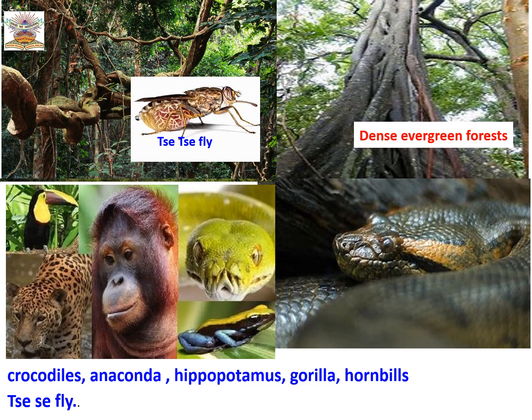They are dense evergreen forest. They are dense forest, and the animals you can see here, the chimpanzees, the gorilla, the hornbill. They have a poisonous insect. That insect is called tsetse fly.